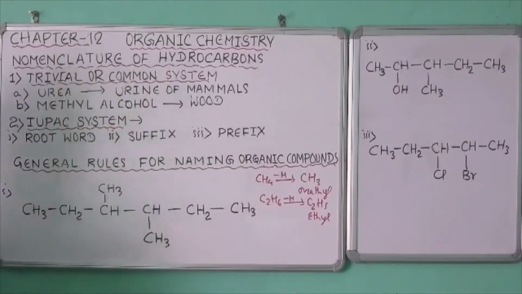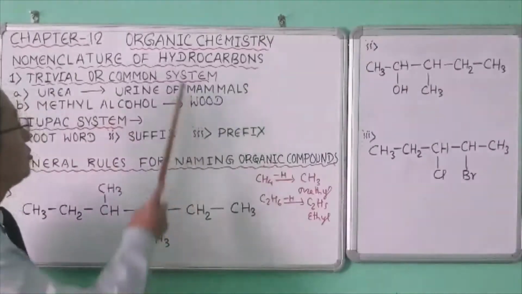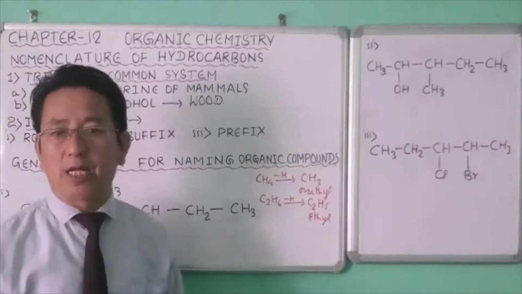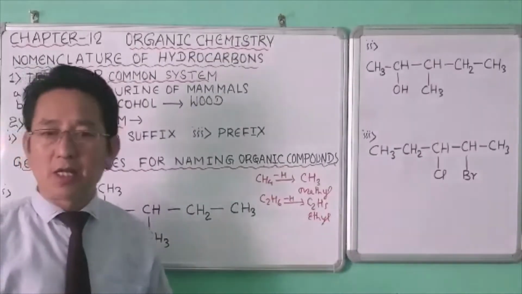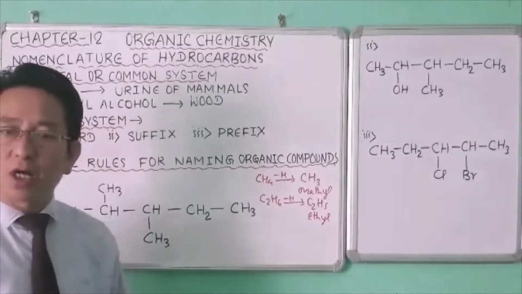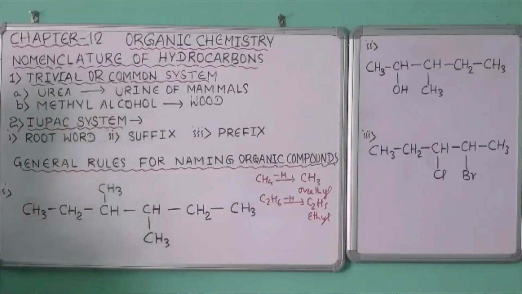Nomenclature of hydrocarbons. The term nomenclature means the system of naming organic compounds. Hydrocarbons are the compounds of carbon and hydrogen only. There are two systems of nomenclature which are generally used. They are the trivial or common system and the IUPAC system.